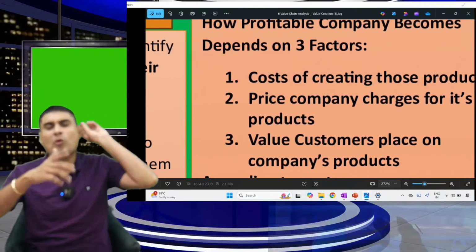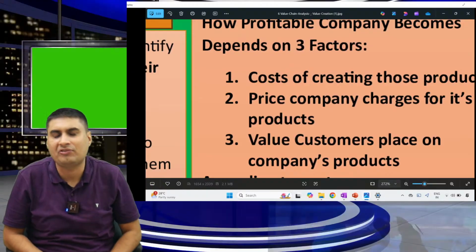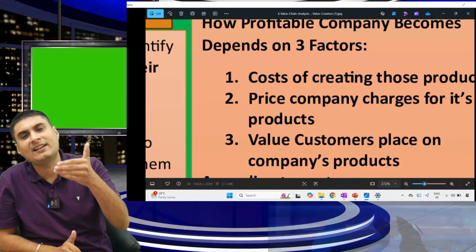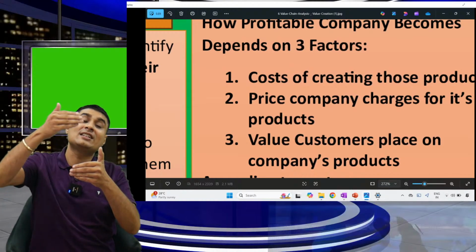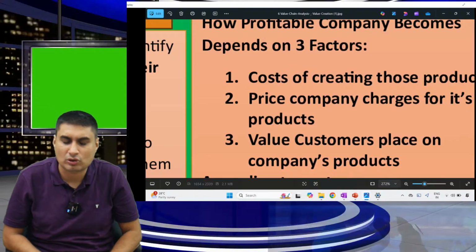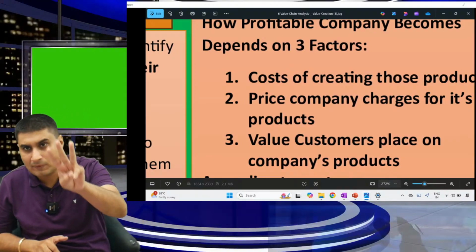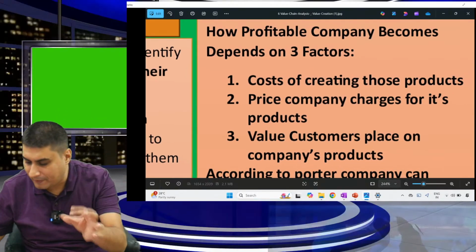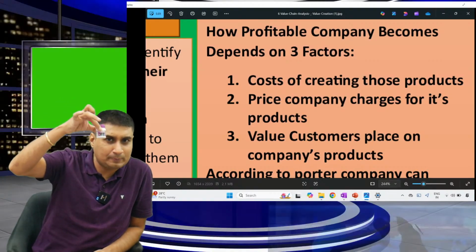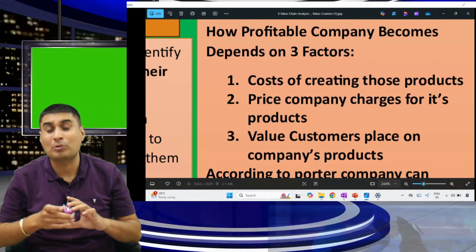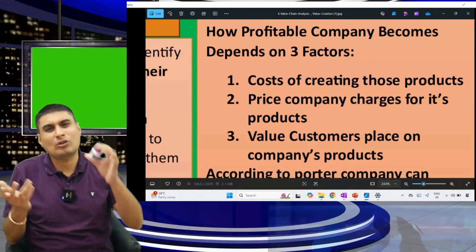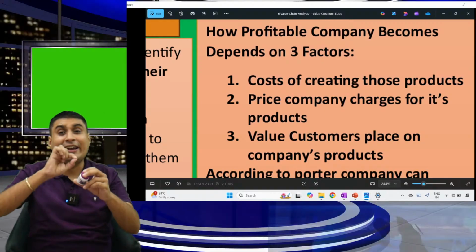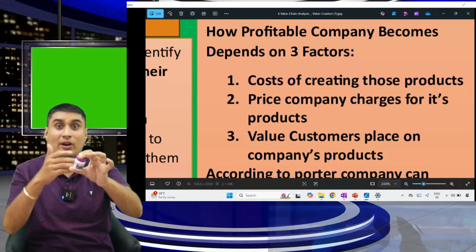One last question in this: how profitable your company is depends on three factors: cost of creating the product, price company charges for the product, value customer place on the product. According to me, most important is the third point. Let me explain. See, what is the cost of this medicine? Who cares? What price? I do care. But value I get, I care the most. If I get more value, I will pay more.